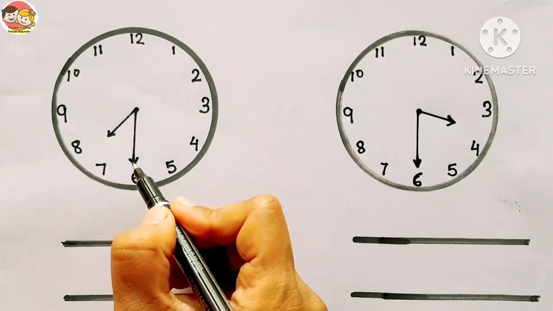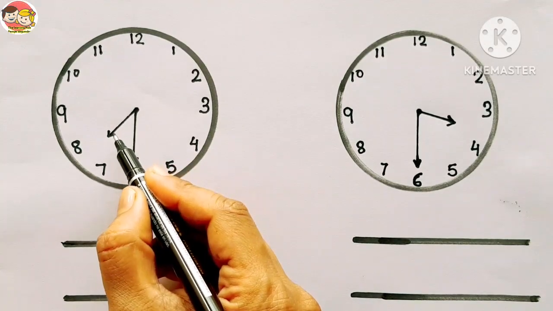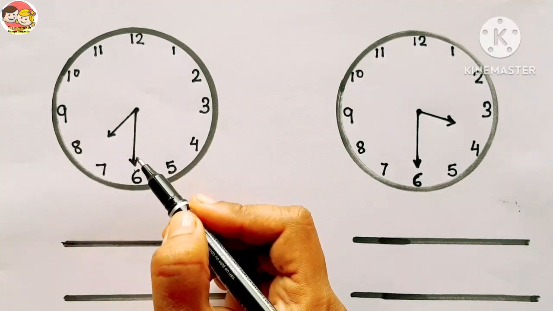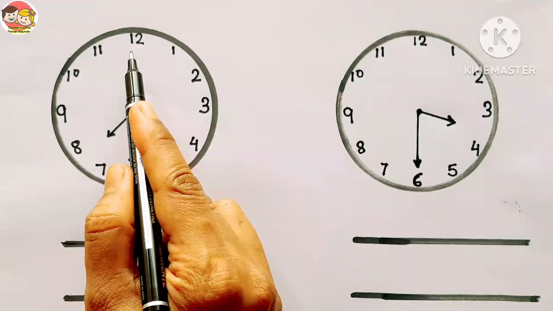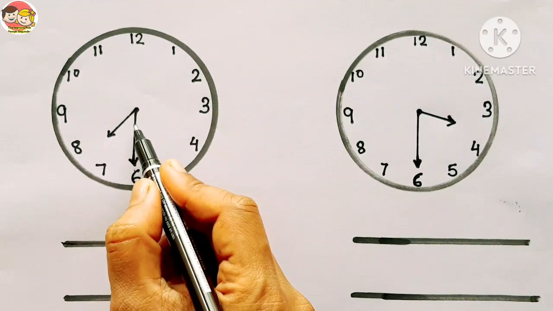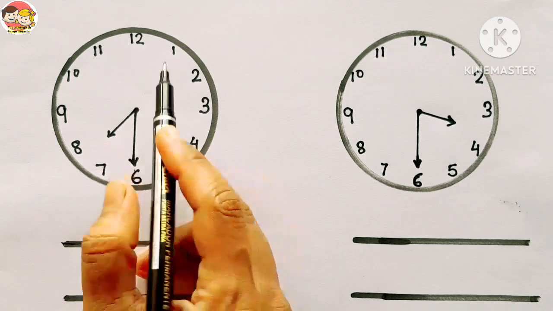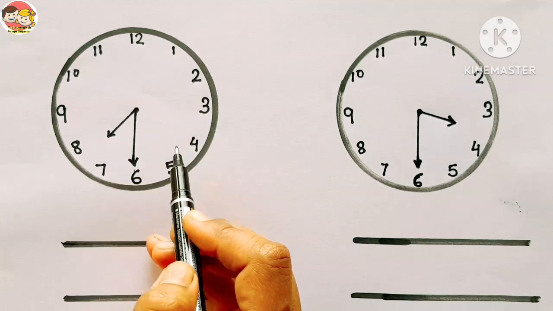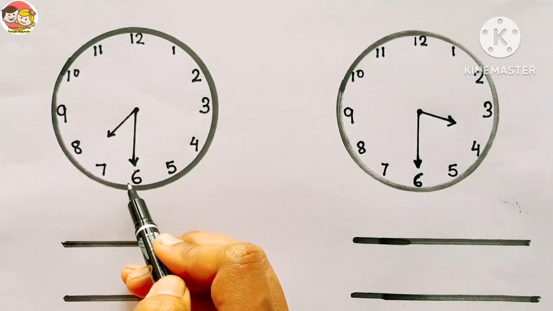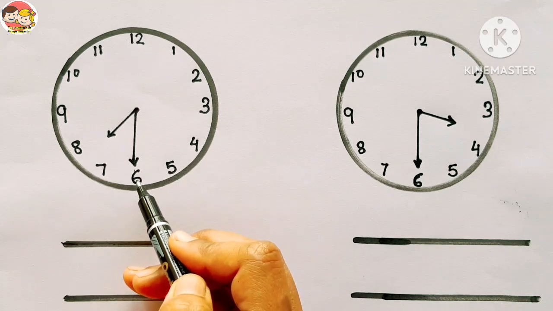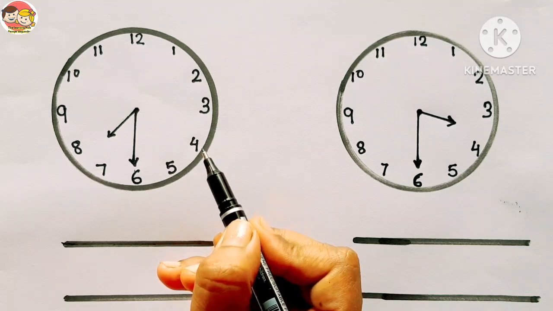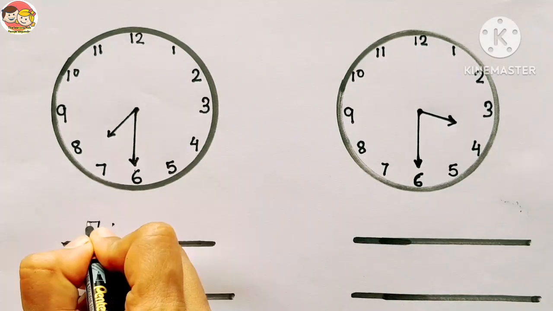Now children, let's practice few more examples. Look at the clock. Here the short hand, means our hour hand, is between 7 and 8, which shows time is past 7 o'clock. And long hand, means minute hand, is at 6. So it moves across half of the clock face. Half of the clock face means it takes 30 minutes. So the time is half past 7 or 7:30.